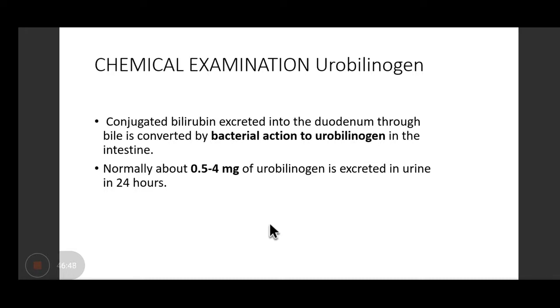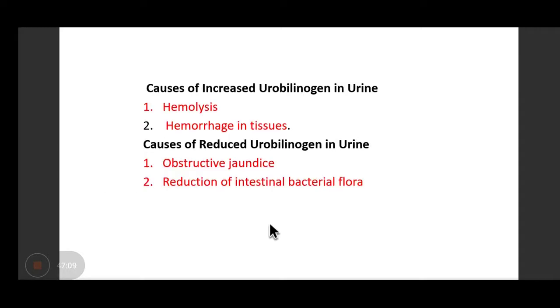Okay. Urobilinogen can be present in urine. How is it formed? It is formed by bacteria which convert the bile into urobilinogen, right? Normally, a very small amount of urobilinogen is excreted in urine, that is 0.5 to 4 milligrams. Causes of increased urobilinogen in urine: hemolysis, so anything which is causing increased hemolysis will lead to increased bilirubin and increased level of urobilinogen in urine.